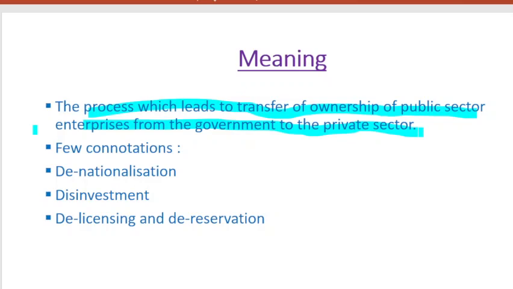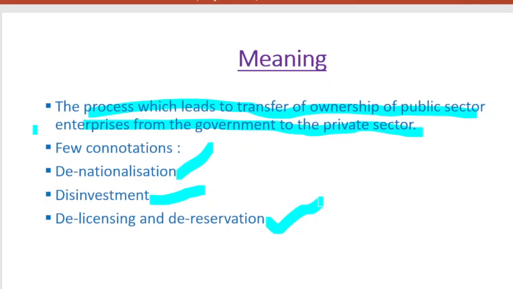Now there are certain connotations. Connotations means certain likely cases where you may understand the meaning more precisely. So here I have chosen 3 important connotations: denationalization, then disinvestment, and then delicensing and de-reservation. So let's get to the meaning one by one. All very simple, कुछ भी इसमें hard नहीं है. It's just that the main concept is repeating again and again.